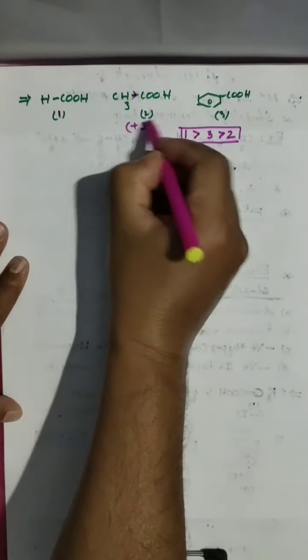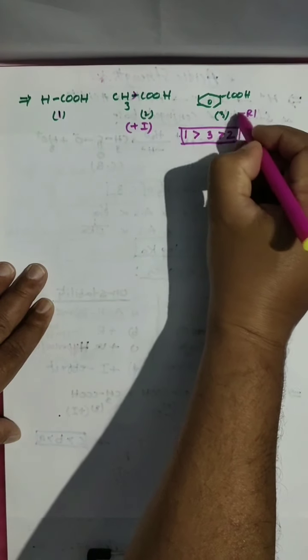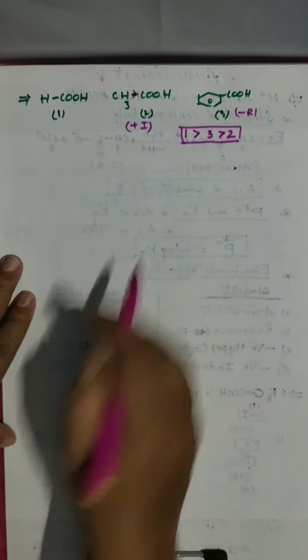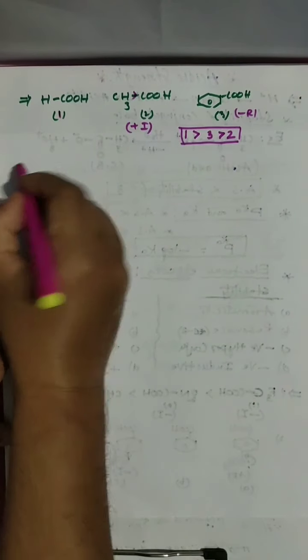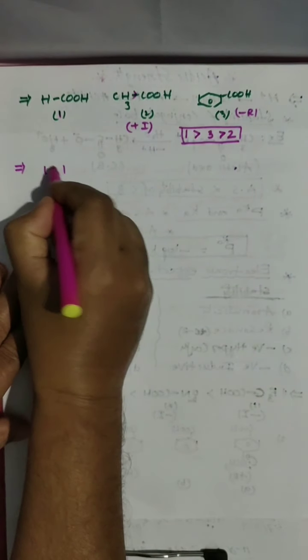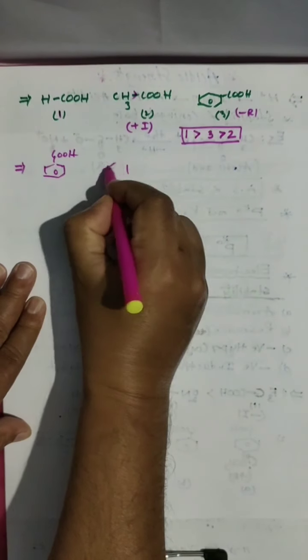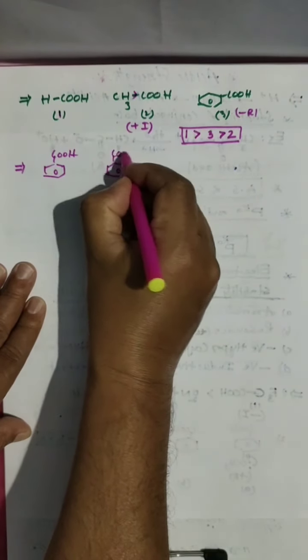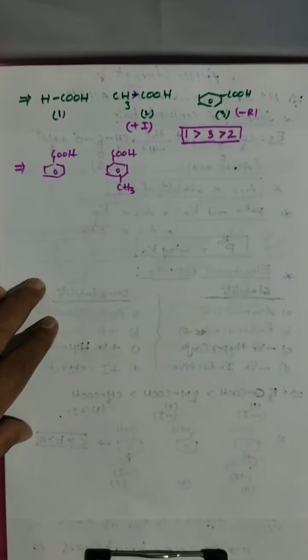So here there is no effect, and here a little bit of minus R effect is there. So the phenyl is a withdrawing group. The phenyl ring acts as a withdrawing group. That is one question. Clear? And a few more questions we can discuss here. I am taking here benzoic acid. And here methyl substituted benzoic acid. Look here.